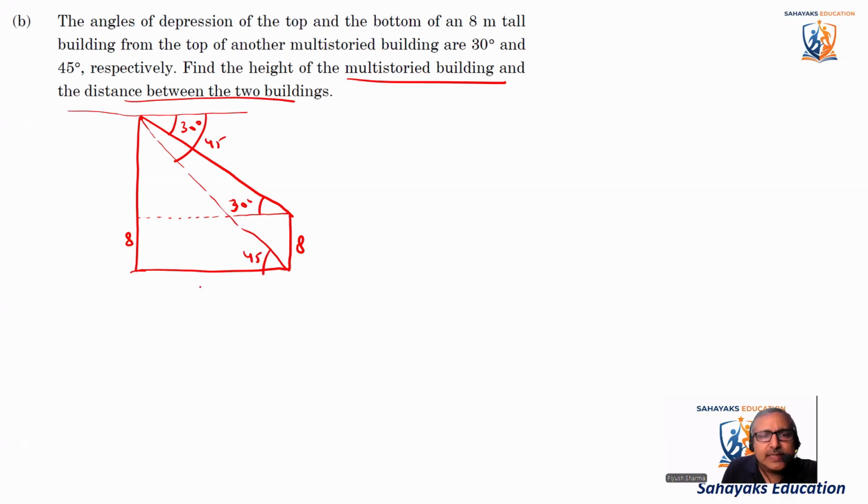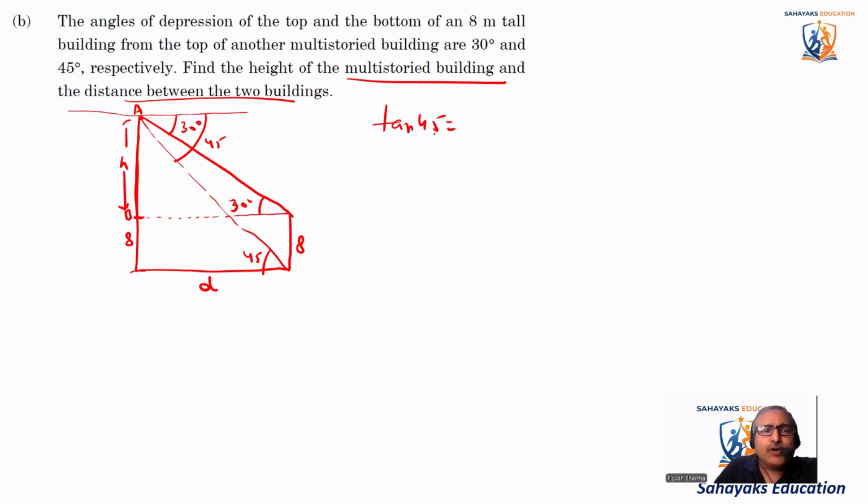If the distance between the buildings is, I'll say D. D is the distance between the buildings, and the height of this part alone, I'll just say A, B. AB, this distance is H. Okay, so let's find out. So first I'll take tan 45.